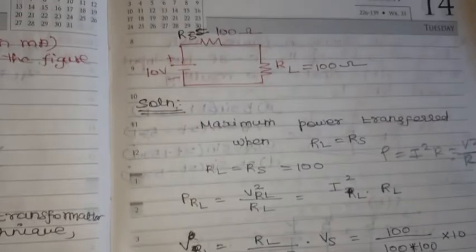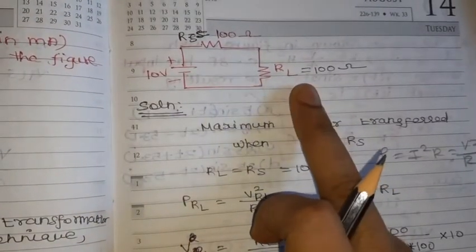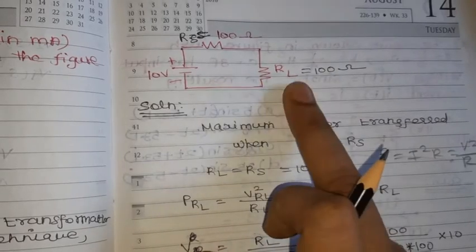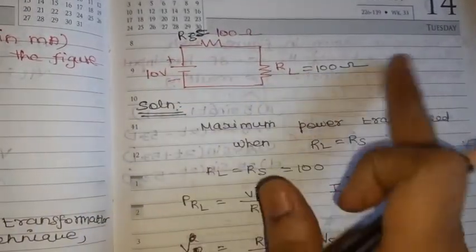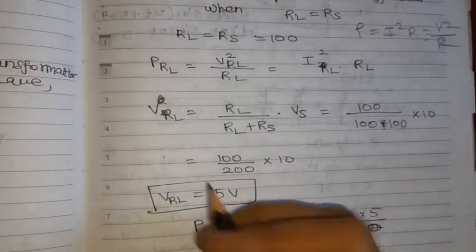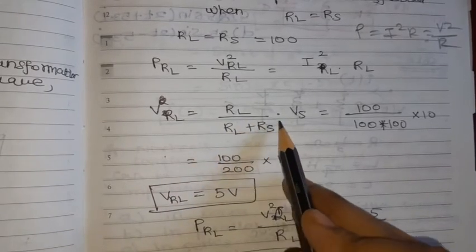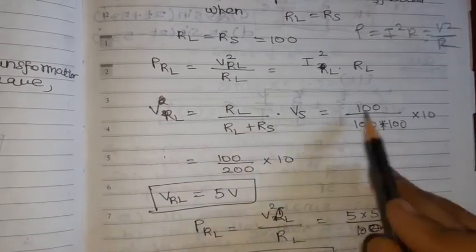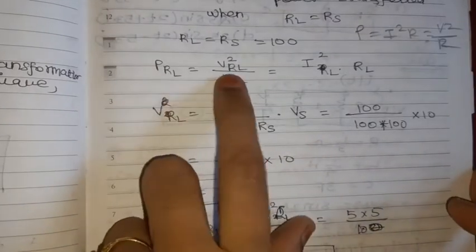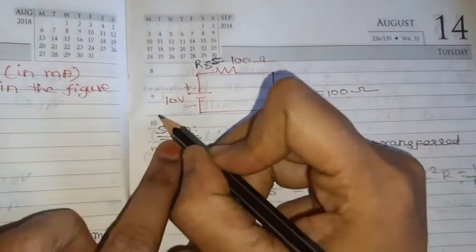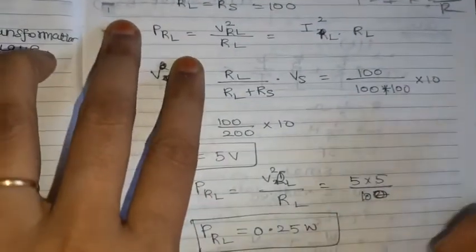Now the voltage across RL, how can we find it? By using the voltage division rule. VRL is equal to RL divided by RL plus RS into Vs. RL is 100 and RS is 100 ohm, and Vs is 10 volt.